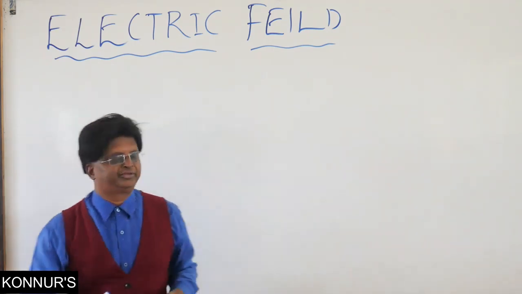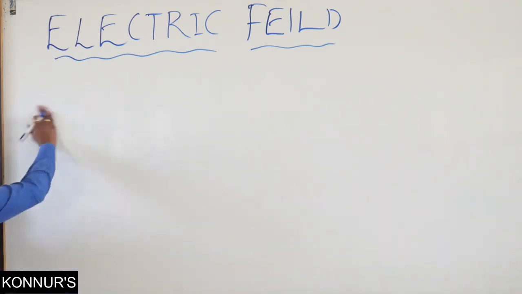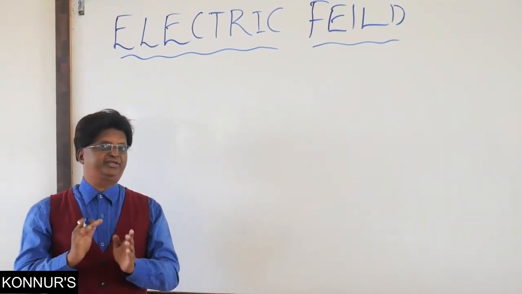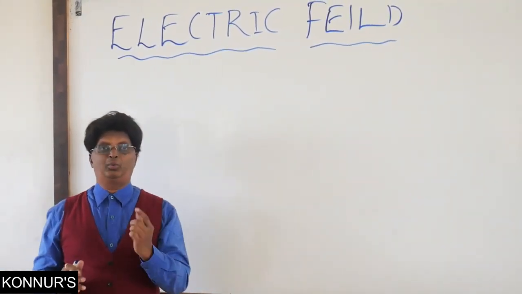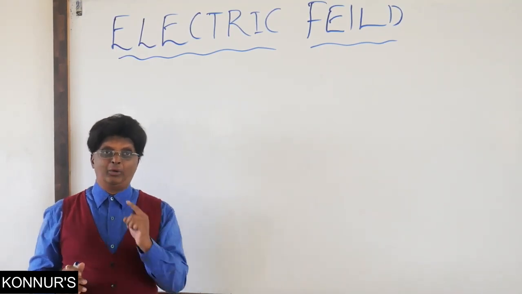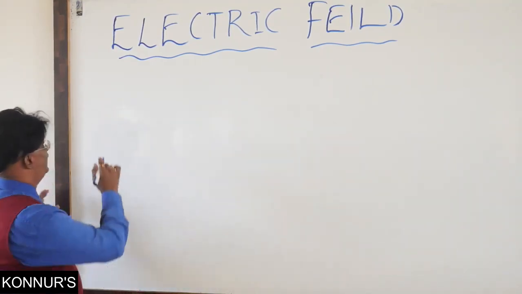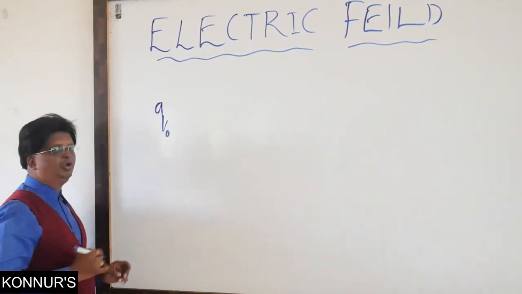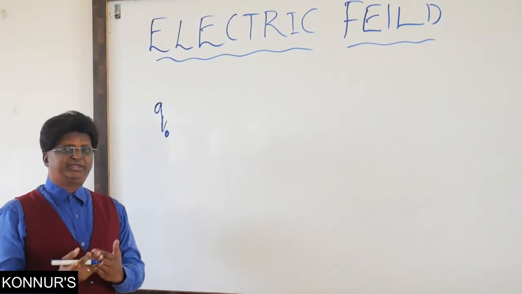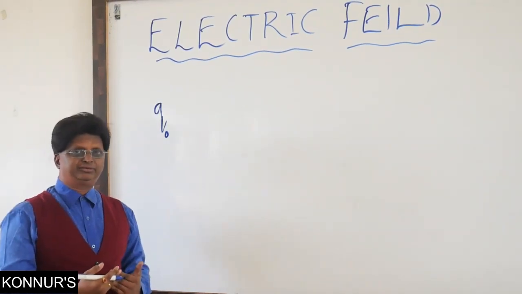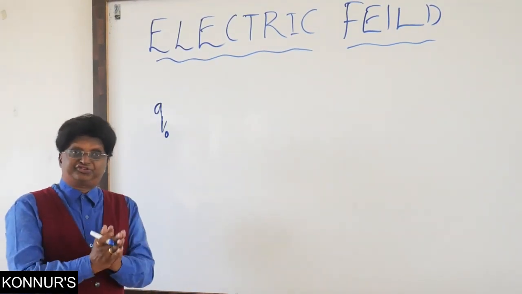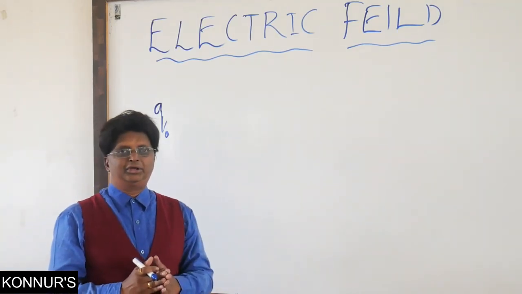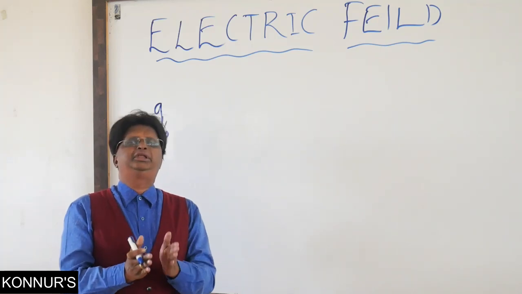Now here comes, see, we say every charge is surrounded by an electric field, such that now we are considering one idealization. Now supposing I have a charge and I have named it specially Q0. And what is the specialty about this charge? This charge also produces an electric field, but it is negligibly weak.